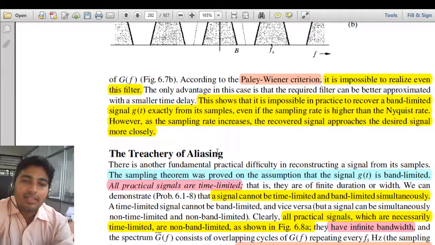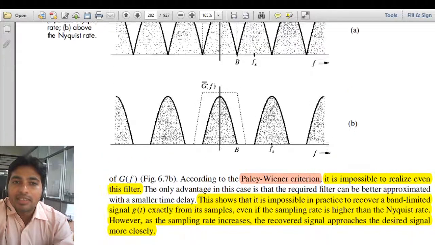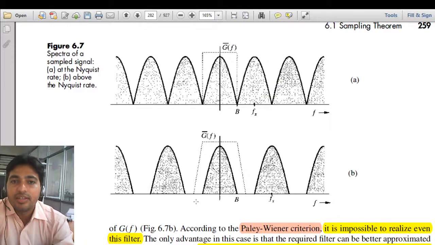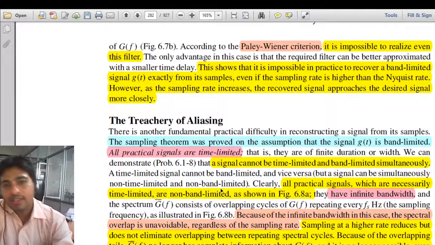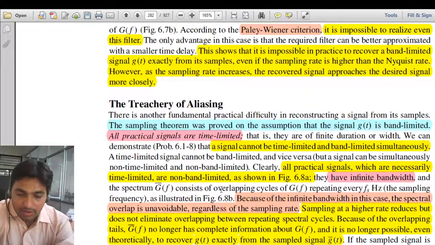There will be little distortion because of this limitation of the practical filter. Now there is one more term called aliasing. So we have assumed in the definition of sampling that we are taking a band limited signal.